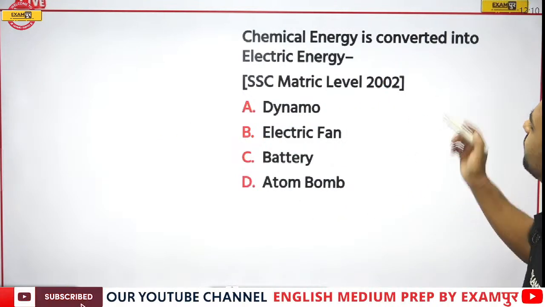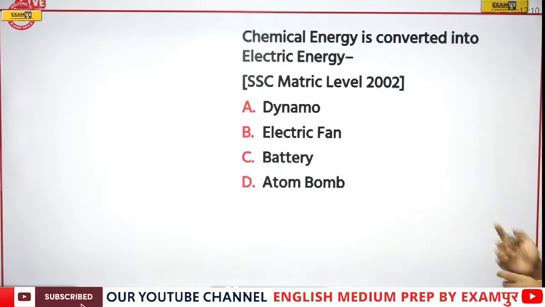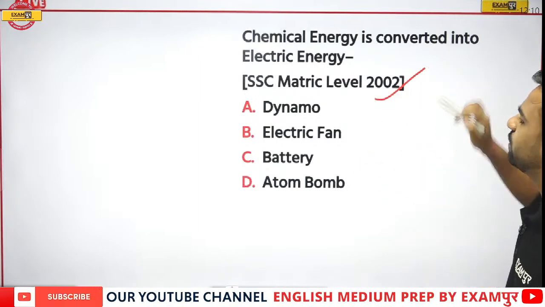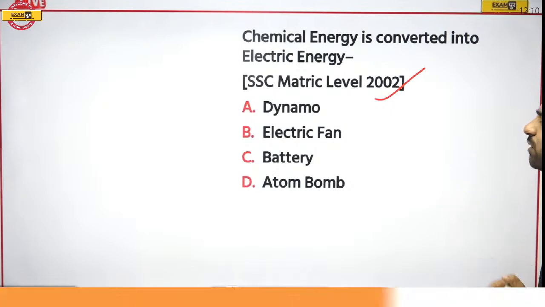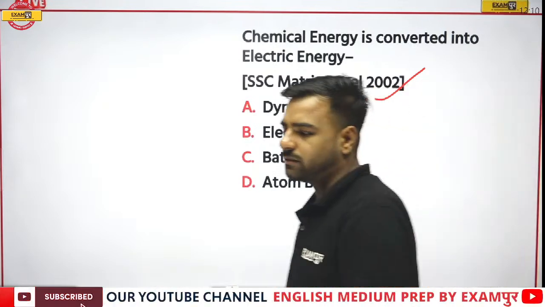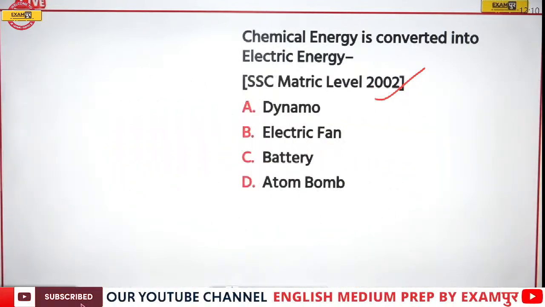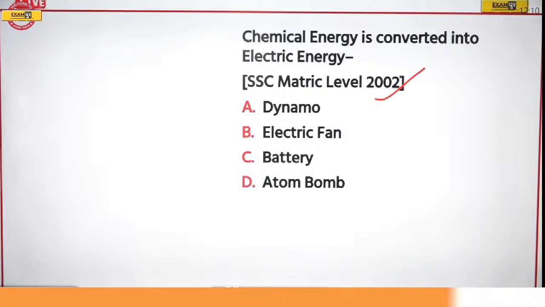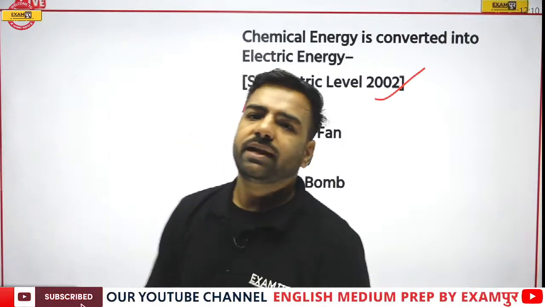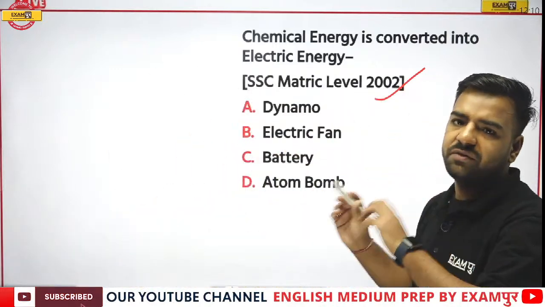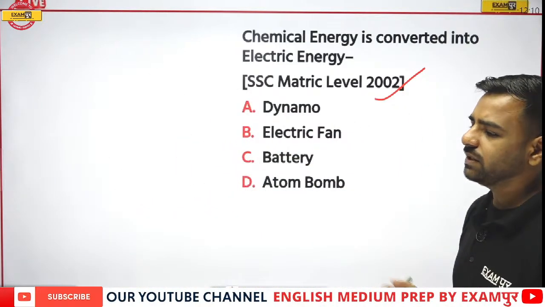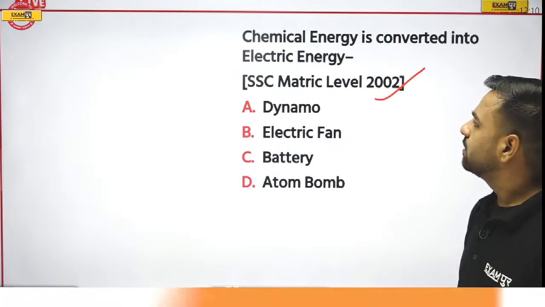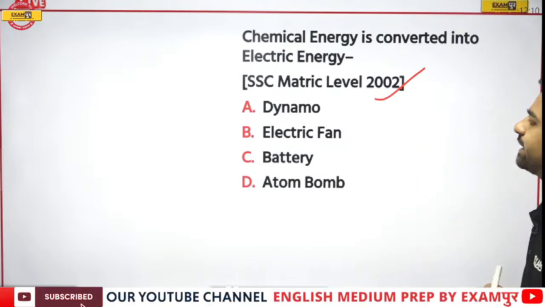Next, where is chemical energy converted into electric energy? This is from Matric Level 2002. Is it dynamo, electric fan, battery or atom bomb? What is the correct answer? Everyone please, need the answer. Waiting for the answer. And yes, we'll go in a super fast manner. Wherever we require explanation, we'll go for it. But answer please: chemical energy into electric energy.